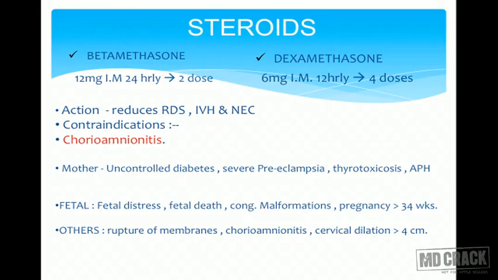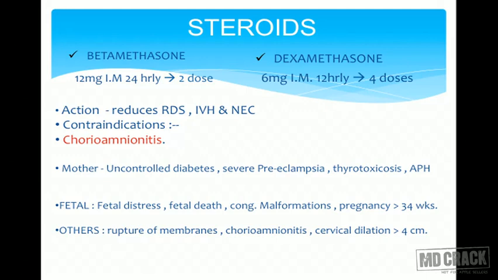In mother, relative contraindications are uncontrolled diabetes, severe preeclampsia, thyrotoxicosis, and abruption. In these cases, we think twice before going for steroid therapy. Some are urgent like abruption. We don't have time till the steroids work. In diabetes, we can increase the insulin dose and still give steroids.